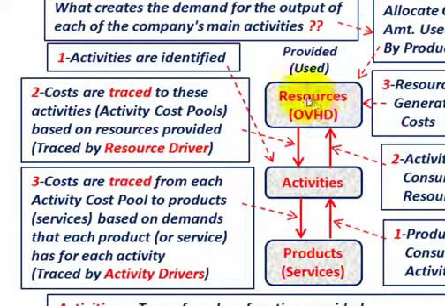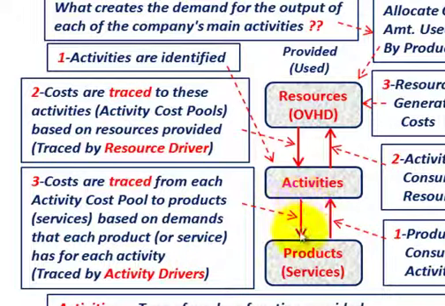We're taking all these resource costs and directing them first into our activity cost pools, and then they're being used up by the exact amount, or best estimated exact amount, that those products or services would be using. So again, just go back to this. Costs are traced from each activity cost pool to the products or services based on the demand each has for each activity, and this is where they're traced by what we call activity drivers.